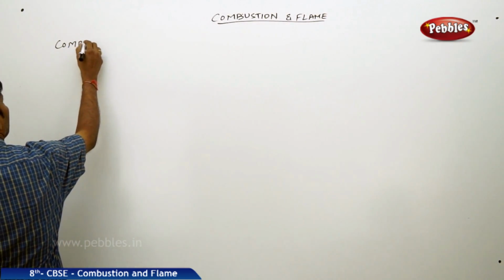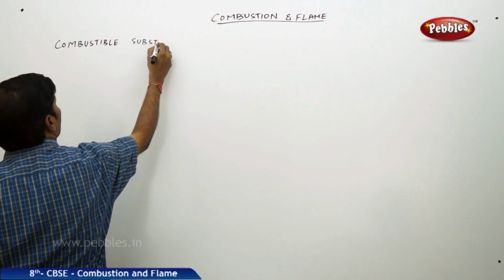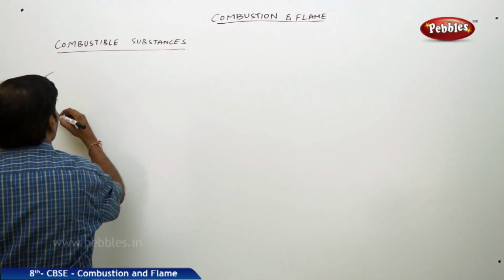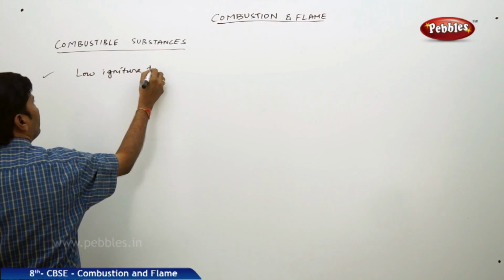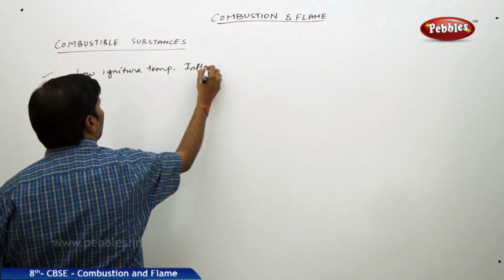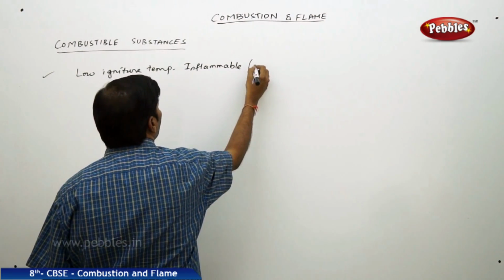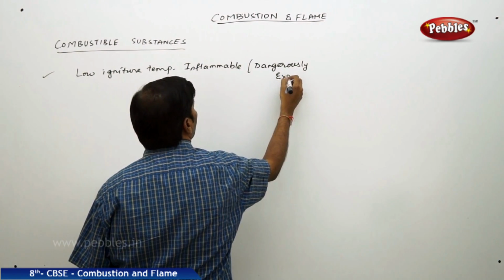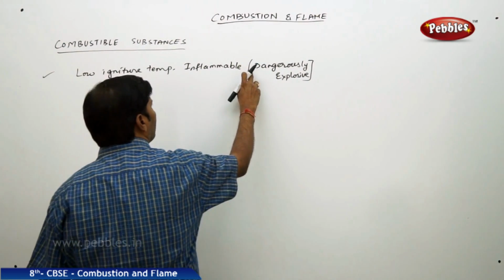All the combustible substances which have low ignition temperature are highly inflammable. Highly inflammable means they are dangerously explosive. So prevention has to be taken in such a way that they cannot explode under any circumstances.